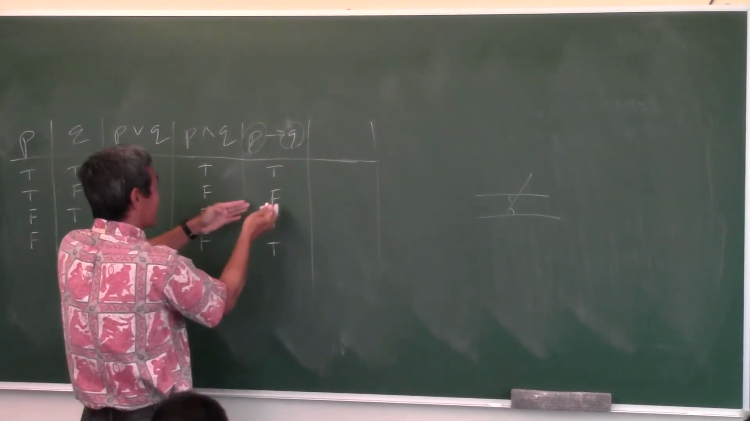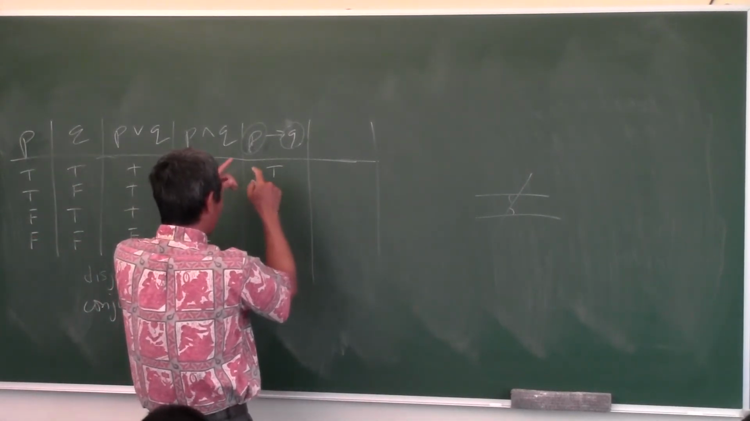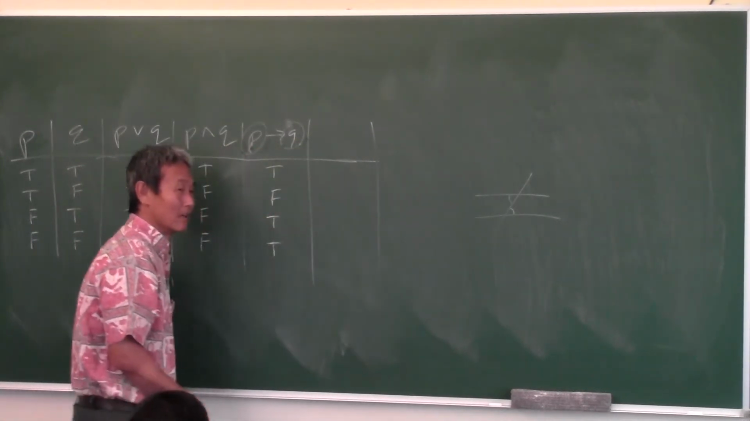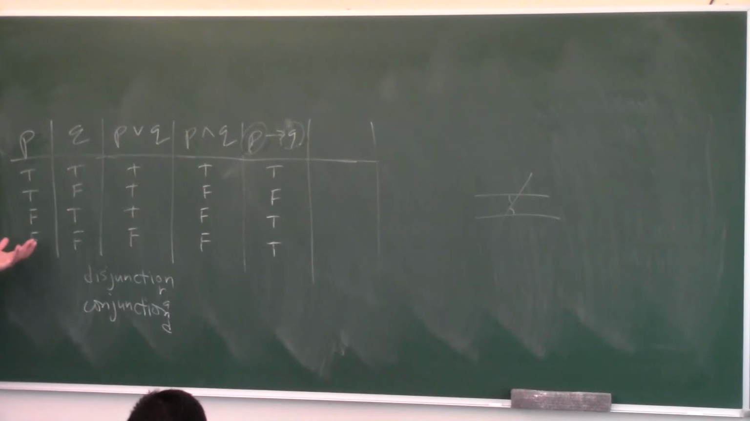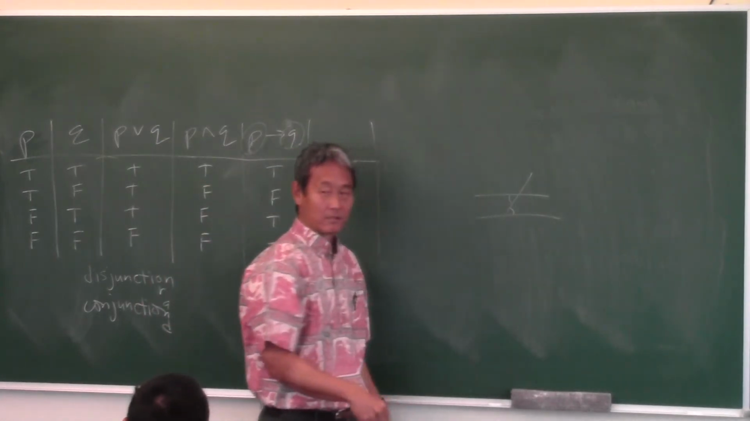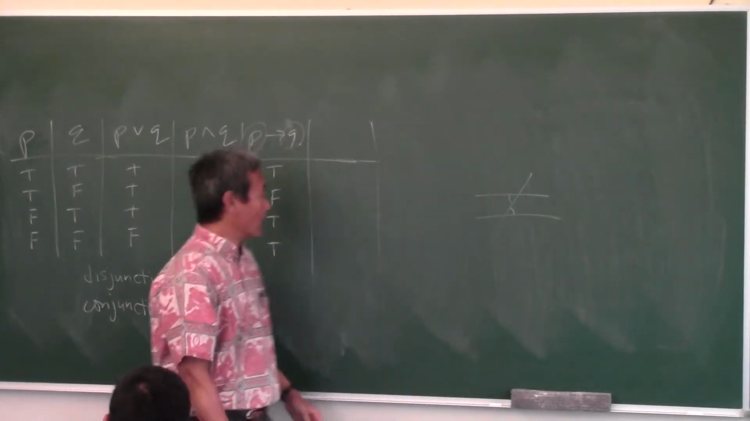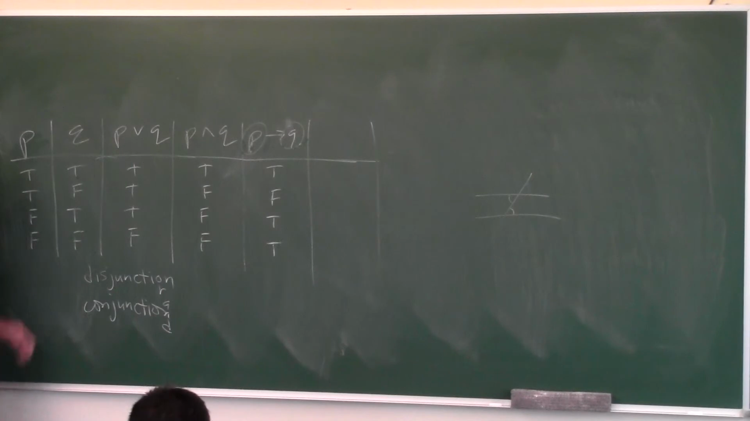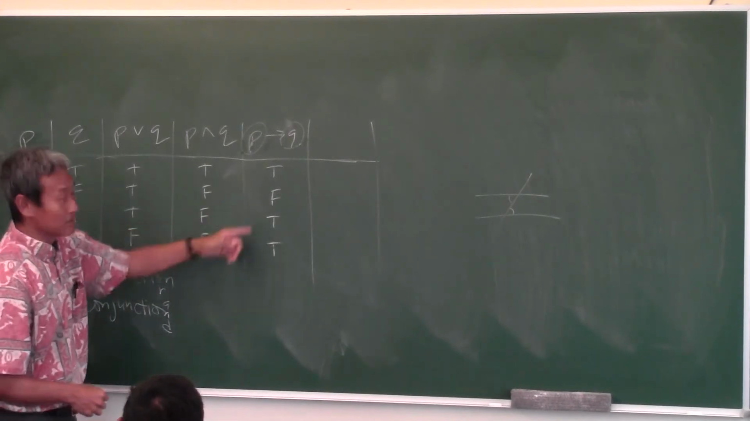The only time a conditional statement is false is when the hypothesis is true and the conclusion is false. Now, let me give you an example to help you remember this. What if I make this statement to you? If you do your homework, then I will pay you $5. What would happen if you did your homework and then I paid you $5? Am I a liar? No. What if you did your homework and I didn't pay you $5? Am I a liar? Yeah, see, false.